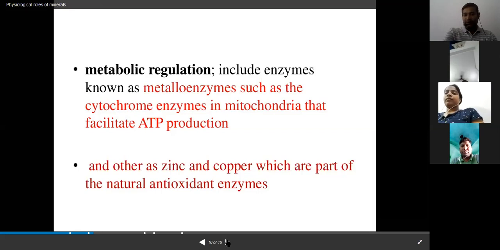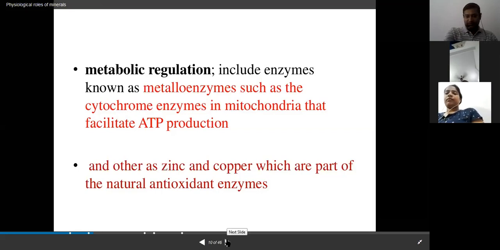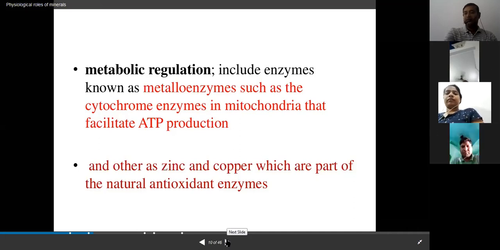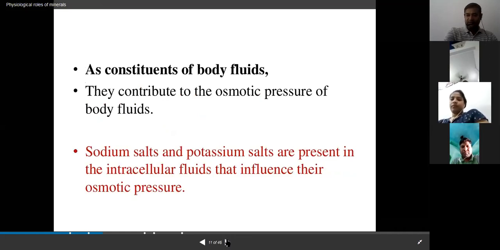As you know, these free radicals are very dangerous for the cells. So these enzymes regulate and neutralize these free radicals or oxygen derivatives.